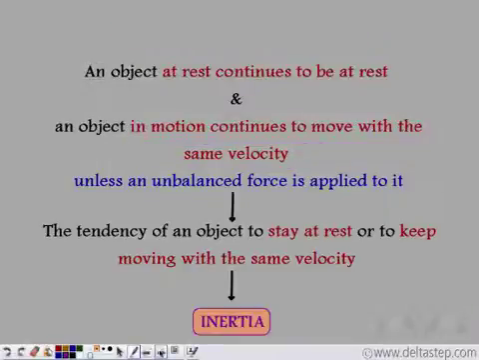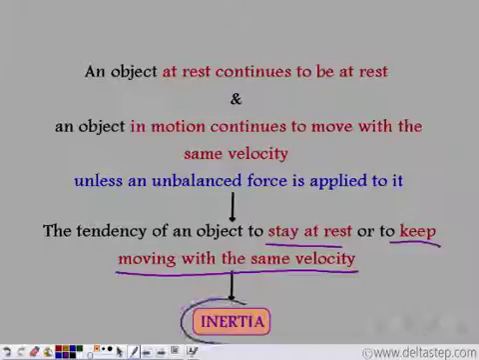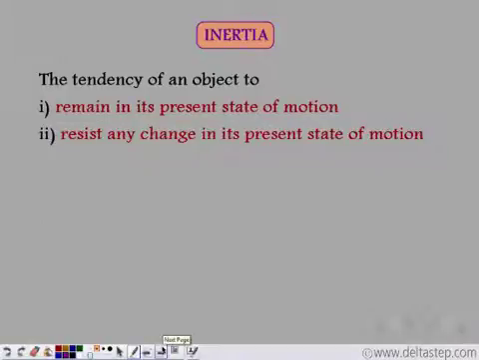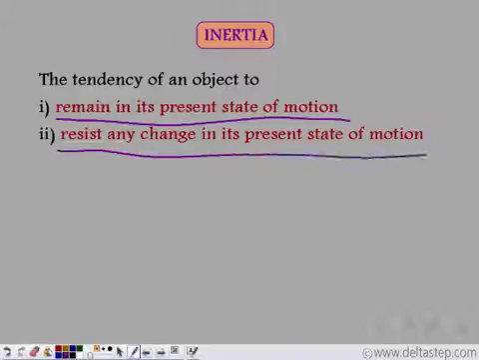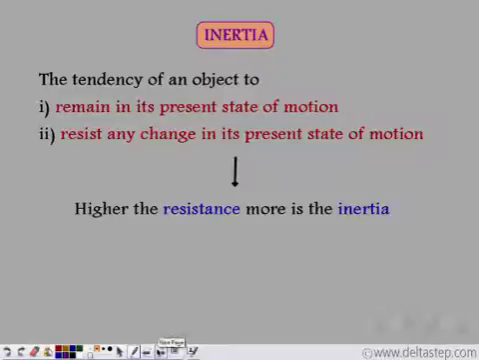And this tendency of an object to stay at rest or to keep moving with the same velocity is known as inertia. So, inertia is the tendency of an object to remain in its present state of motion and to resist any change in its present state of motion. Because of inertia, an object not only remains in its present state of motion, but it also resists any change in it. Further, higher the resistance, higher is the inertia.